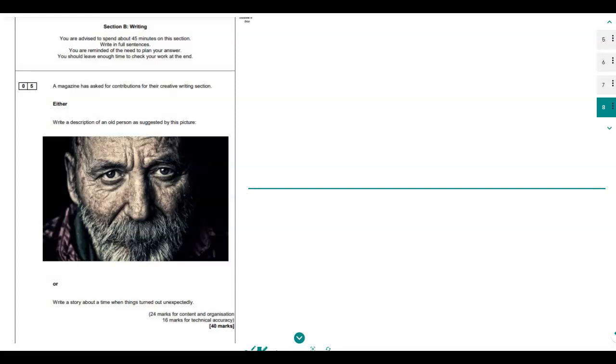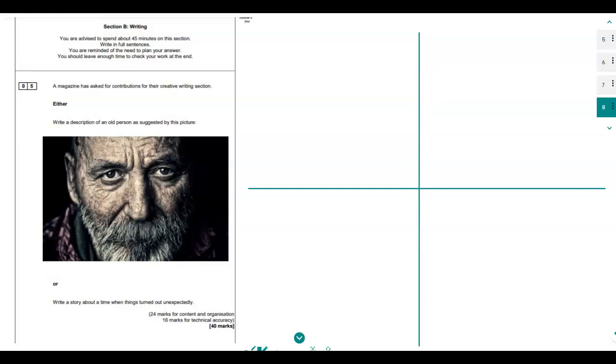So let's have a look at the first one here. We're just going to do a plan. I advocate doing a kind of spider plan, and just taking a few moments to brainstorm some ideas first of all, and then after you've done that, you decide what you're going to do. So let's divide this into 4 boxes, because we're going to do 2 plans here. Let's go with the first one.